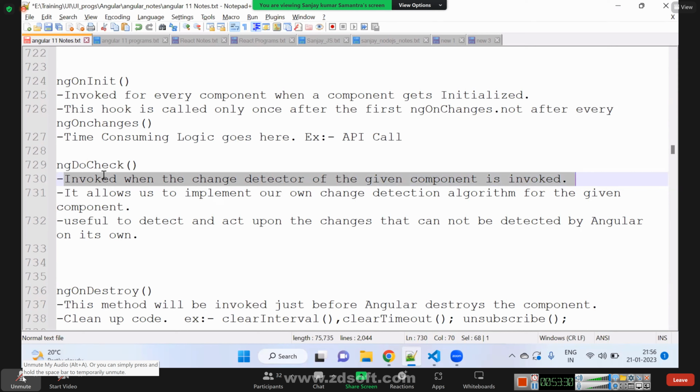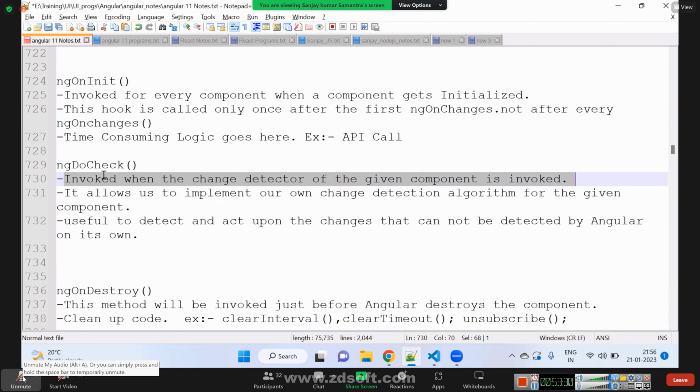Angular has one change detection algorithm which is running behind the screen without our knowledge, but we can have our own change detection algorithm also, and we can ask that change detector to run as and when we want. So it allows us to implement our own change detection algorithm for the given component.